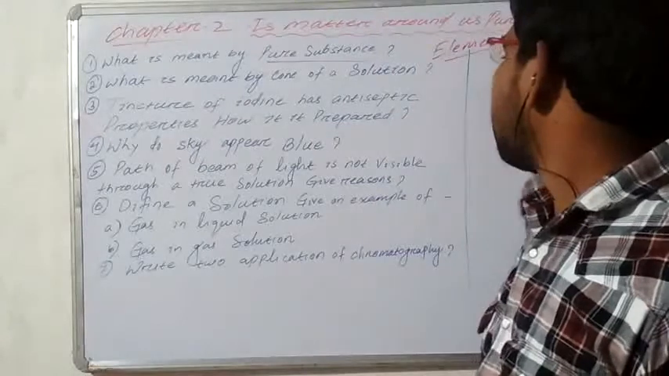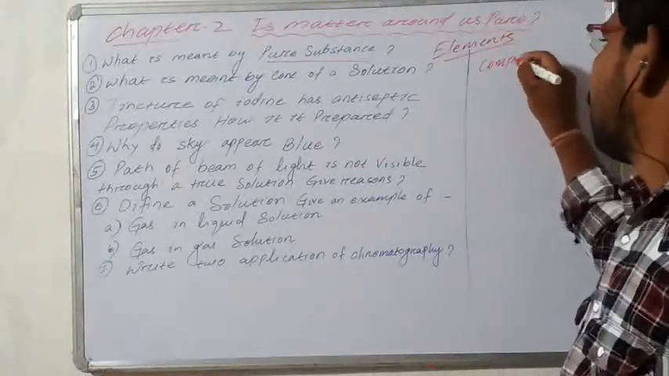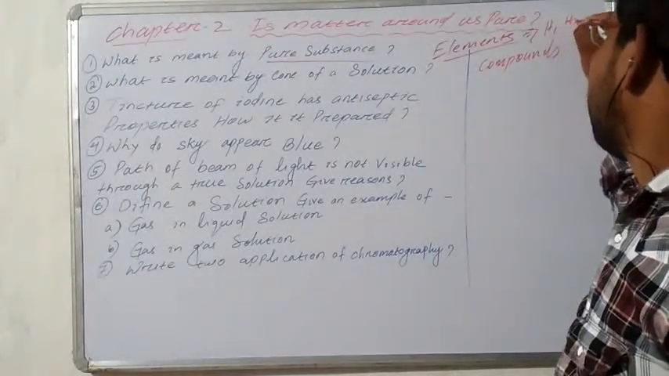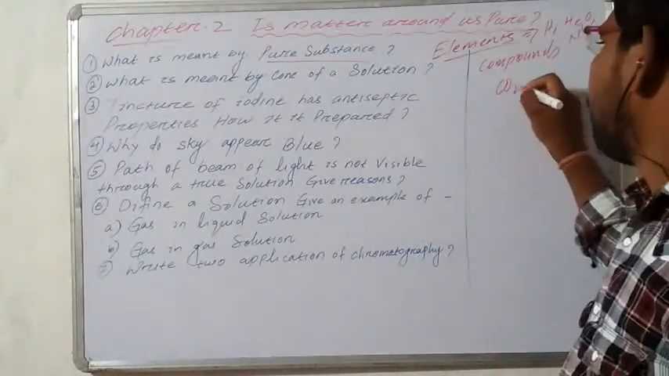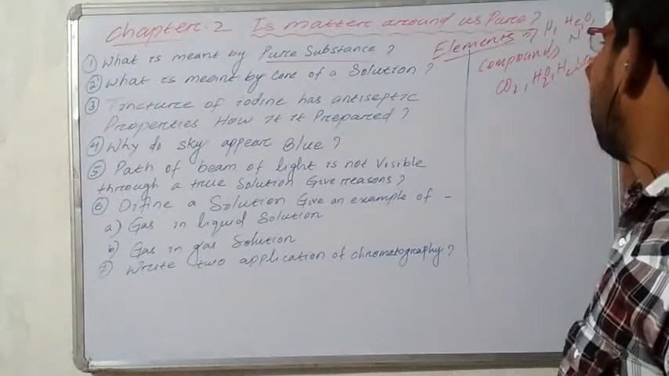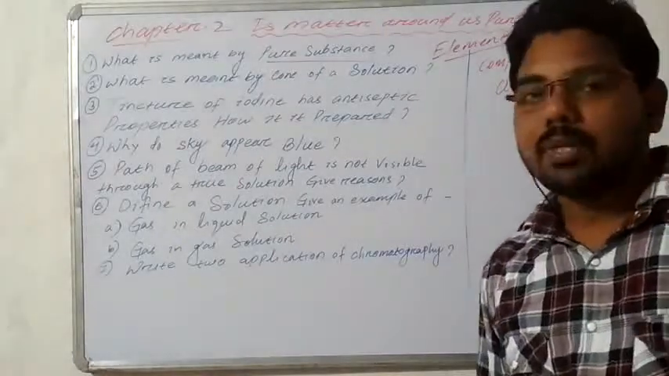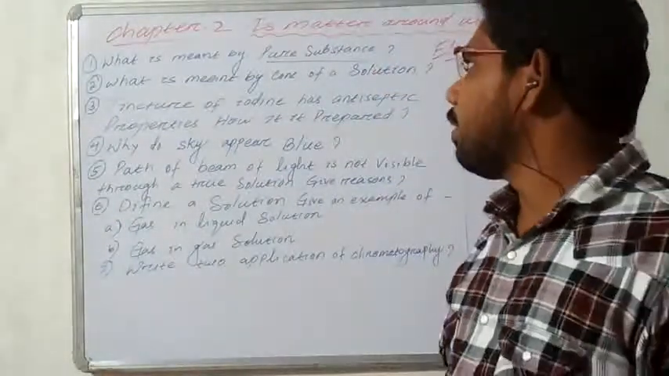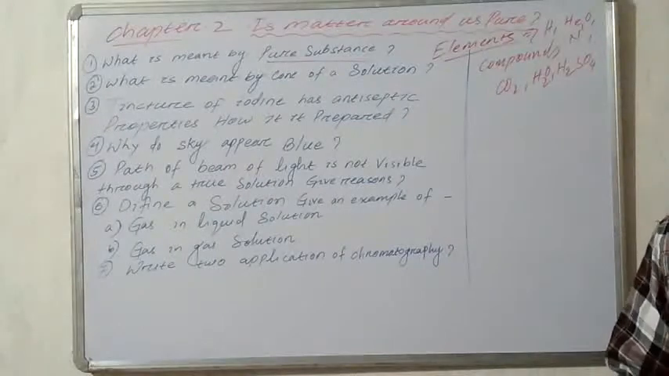are examples of pure substance. And all the compounds are also pure substance. Elements like hydrogen, helium, oxygen, nitrogen, and compounds like CO2, H2O, H2SO4, all these are examples of pure substance. So pure substance means the substance which contains only one kind of or similar kind of particles.